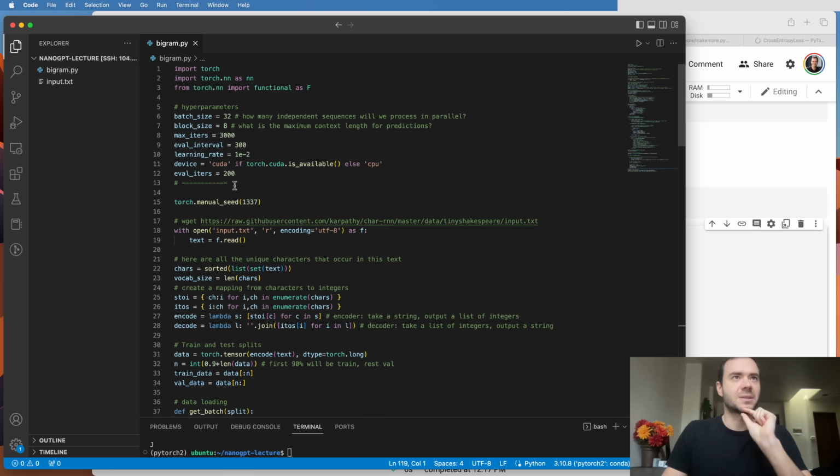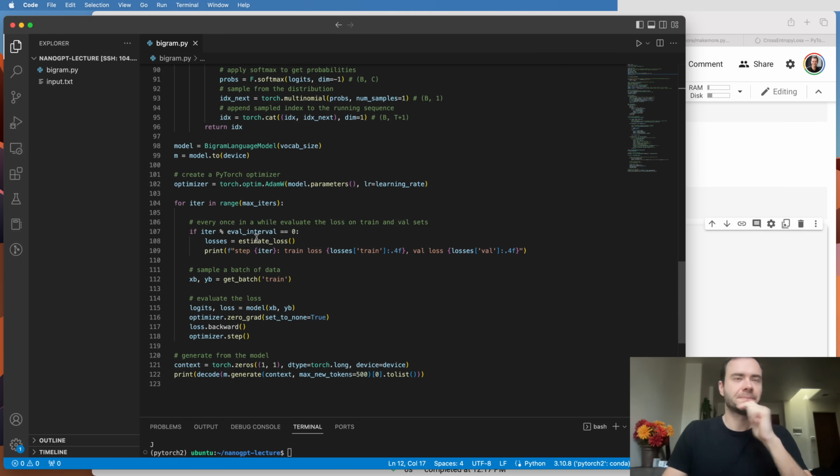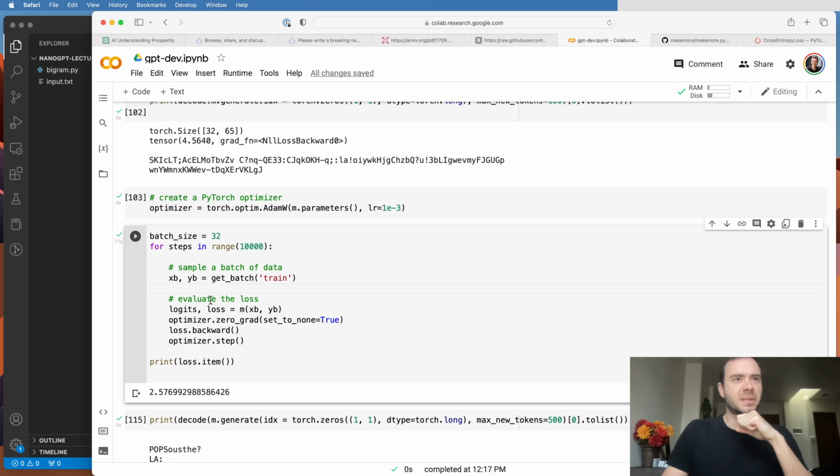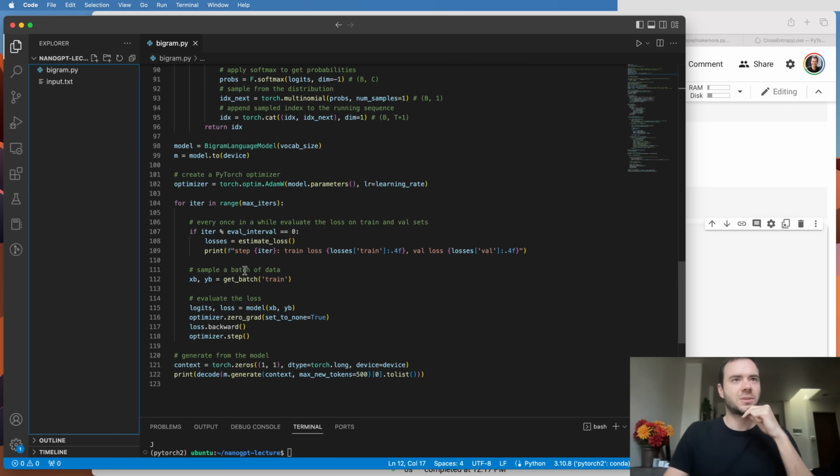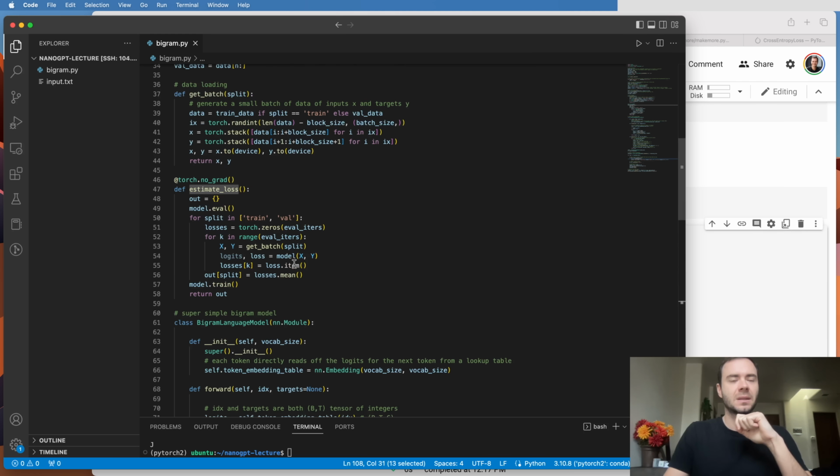Number two, what I introduced is the fact that here in the training loop, I was just printing the loss.item inside the training loop. But this is a very noisy measurement of the current loss because every batch will be more or less lucky. So what I want to do usually is I have an estimate_loss function, and the estimate_loss basically goes up here, and it averages the loss over multiple batches.